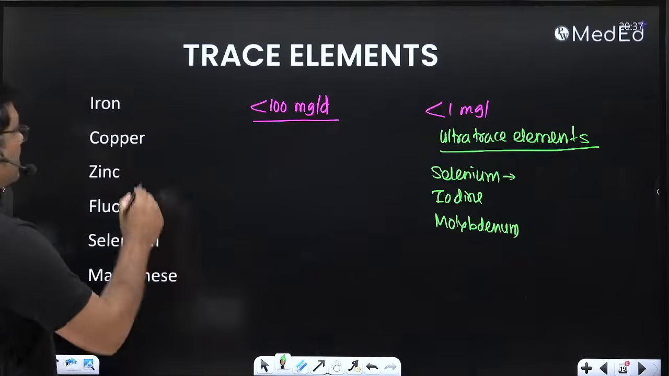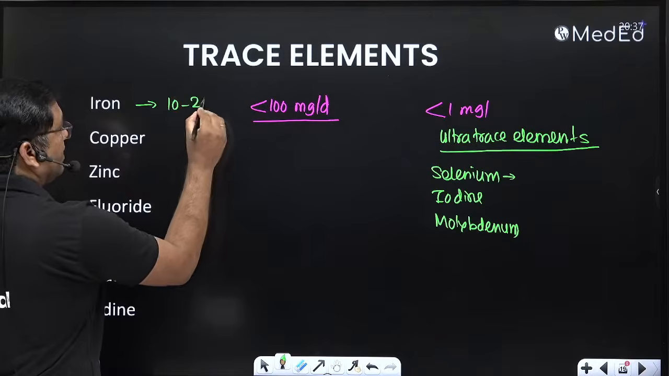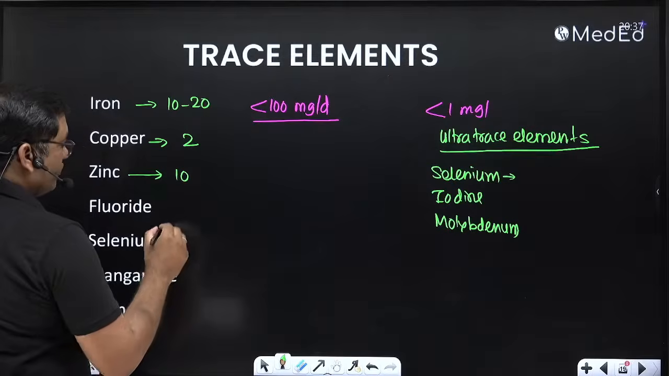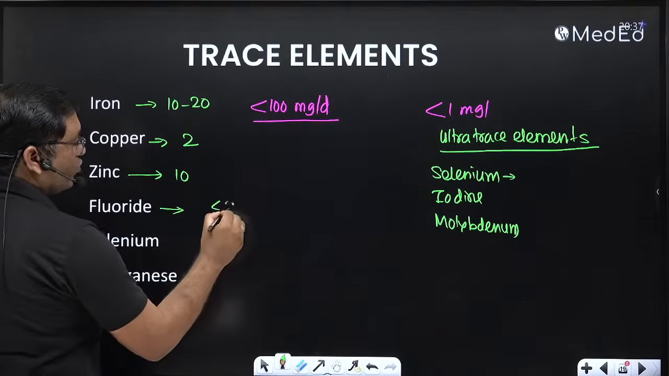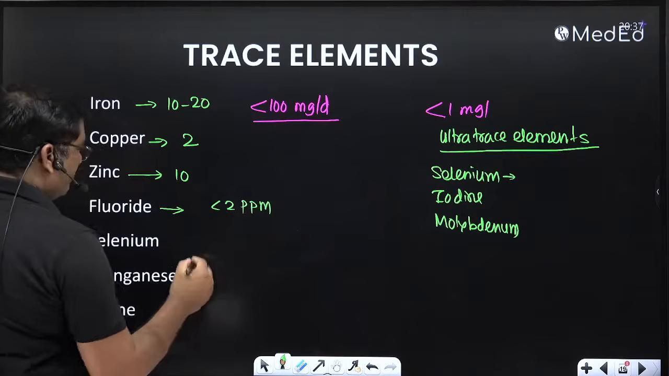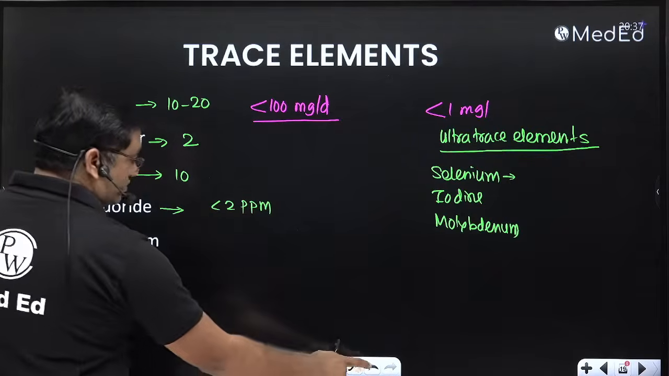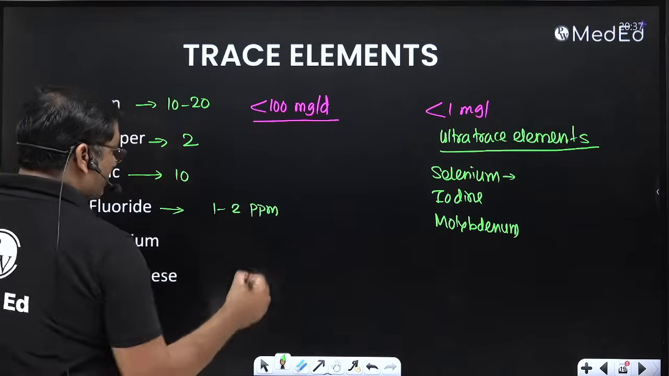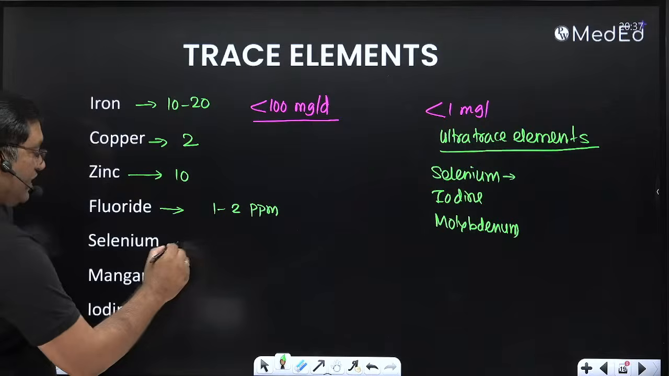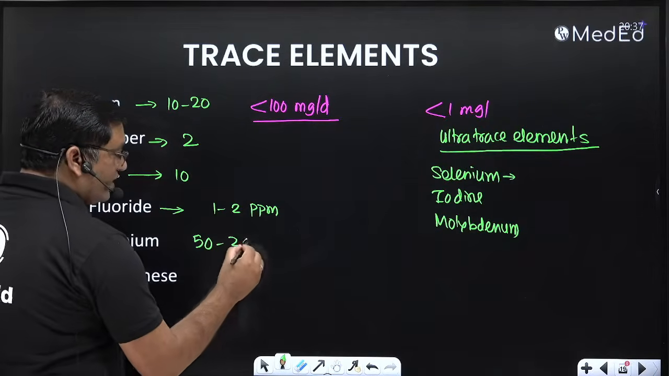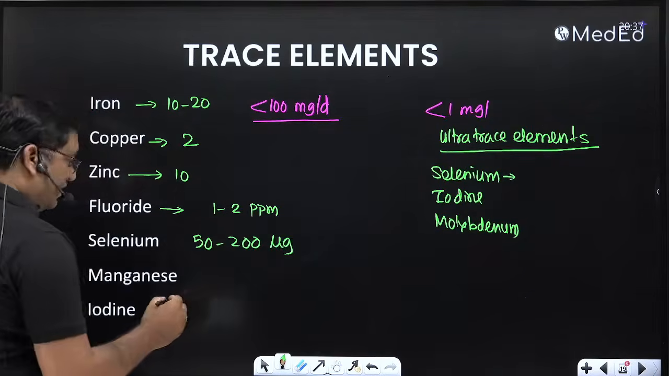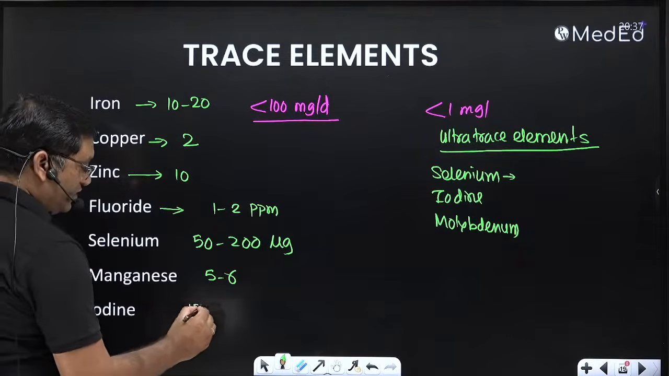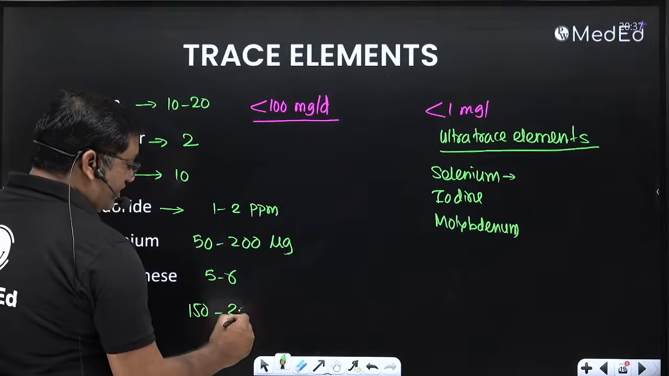So requirement here: iron is near about 10 to 20 milligram per day. Copper is 2 milligram per day. Zinc is 10 milligram per day. Fluoride should be less than 2 ppm, parts per million, 1 to 2 ppm. It is present in the drinking water. Selenium is 50 to 200 microgram per day. Manganese is 5 to 6 milligram per day. And iodine is 150 to 200 microgram per day.